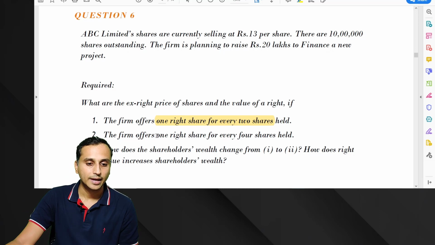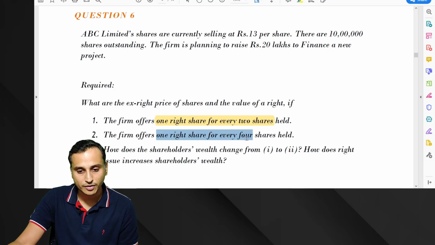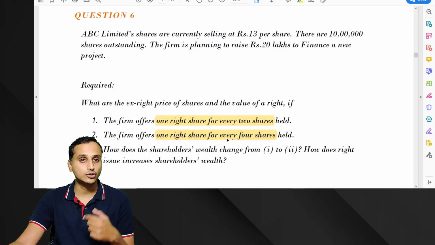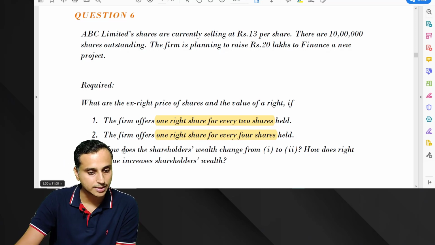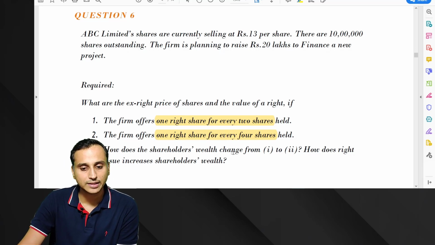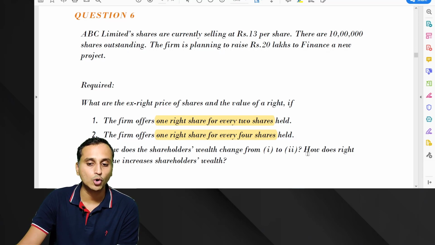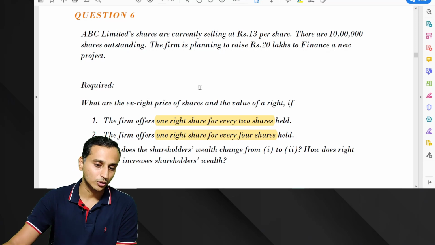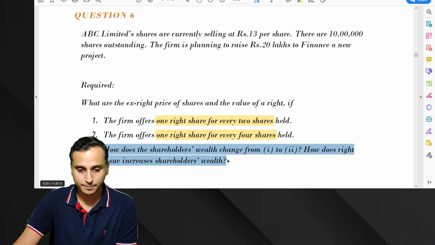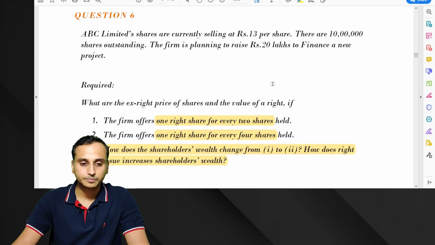Second case, if the firm offers 1 right share for every 4 shares. So the rights ratio they are changing here, 1:4. Then third case, they are asking how the shareholders' wealth changes from 1 to 2. How does a right issue increase the shareholders' wealth? Now this is a very important question. So let's start with the first part.